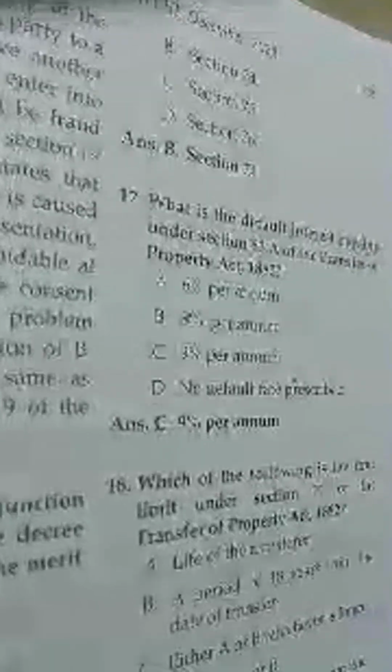But the default interest payable under Section 63A of the Transfer of Property Act 1882 is 9% per annum. Which of the following is the time limit under Section 17 of the Transfer of Property Act 1882?